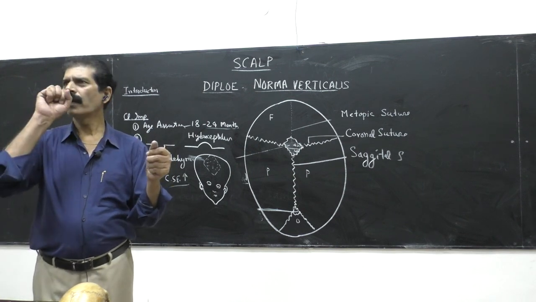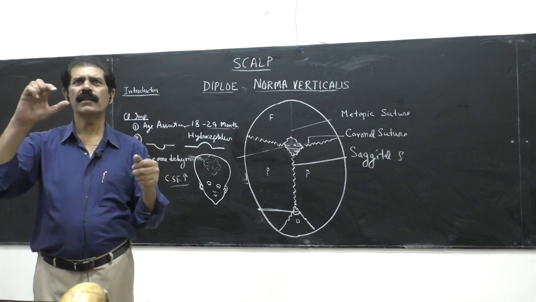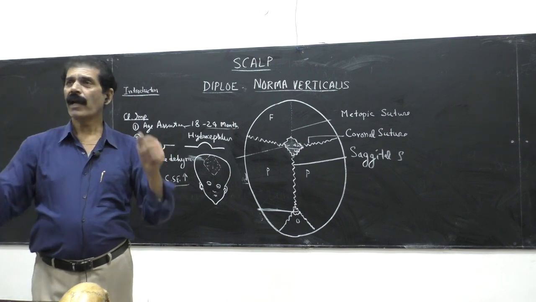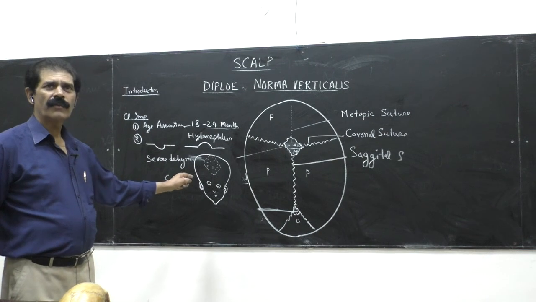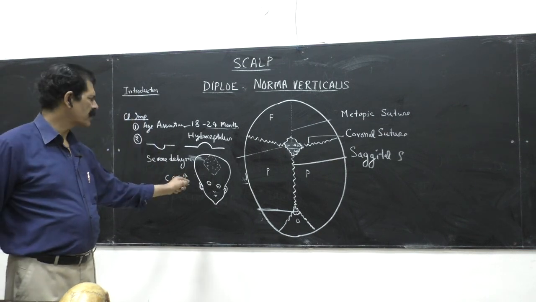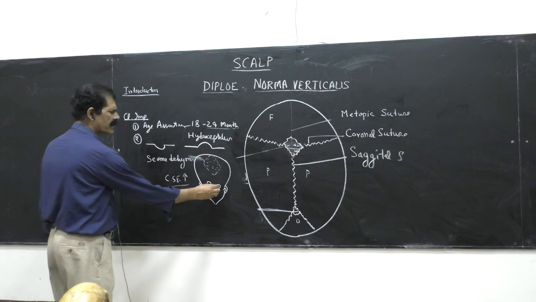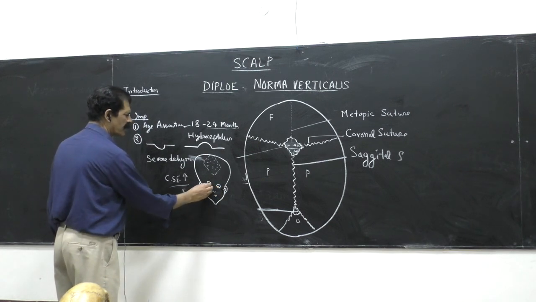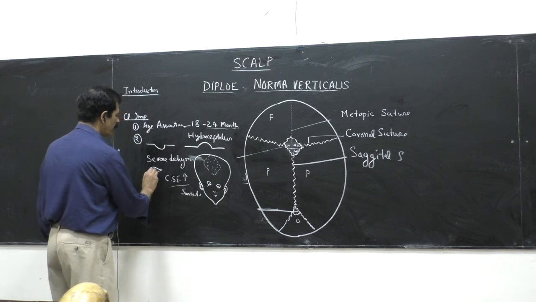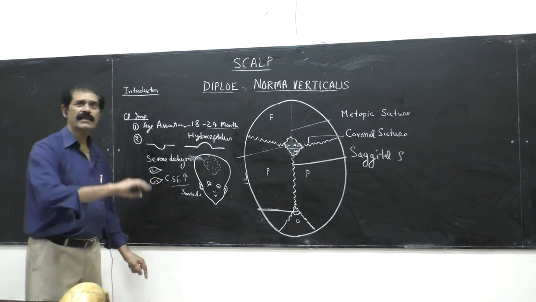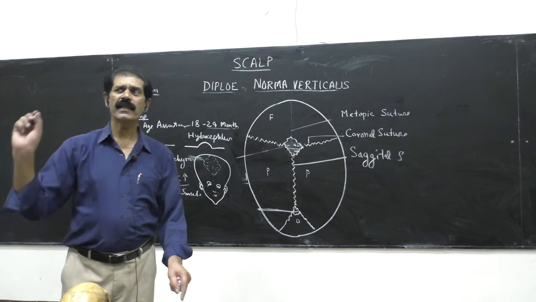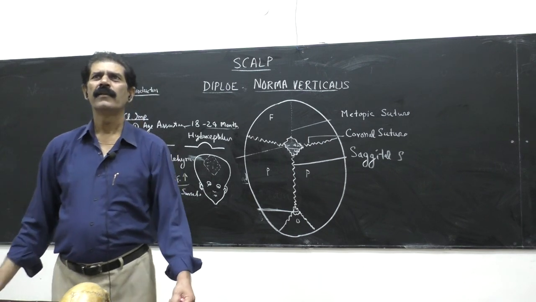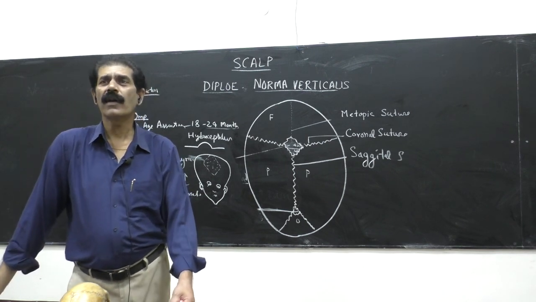Like you make a balloon of Holi, filling the balloon with water, the head of the baby is like this. So when a baby is born with this shape, the eyes show the sunset sign. Usually, in our eyes, this is the cornea position. But in these children, the eye is like this, as if the sun is setting. Just by seeing the eyes of the child, we diagnose that he is suffering from hydrocephalus.